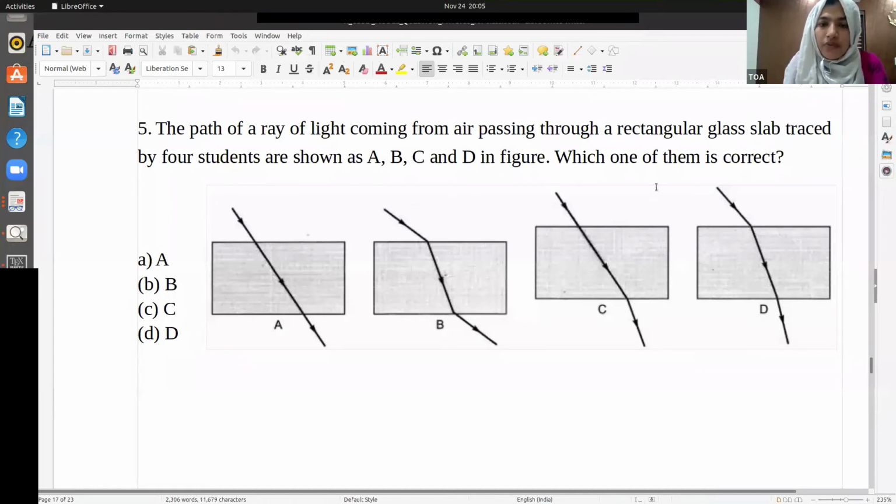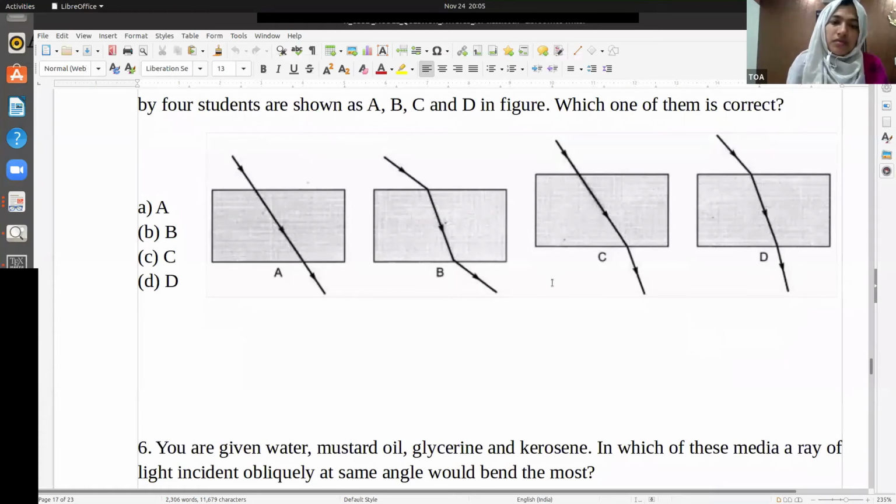Which one of these is correct? B. Yes. Option B is the correct answer. So I'm not detailing it. You already know it.